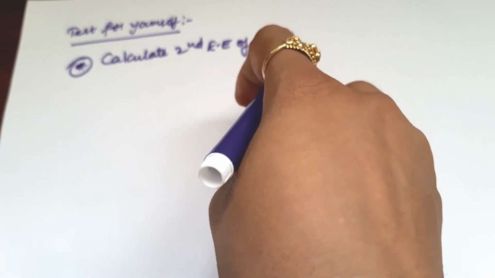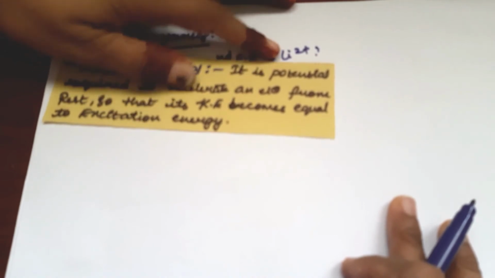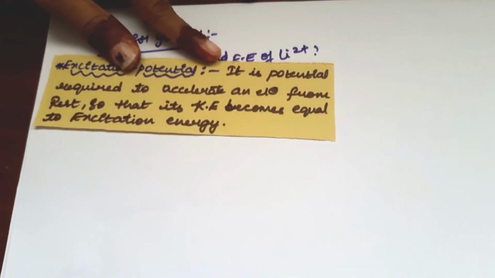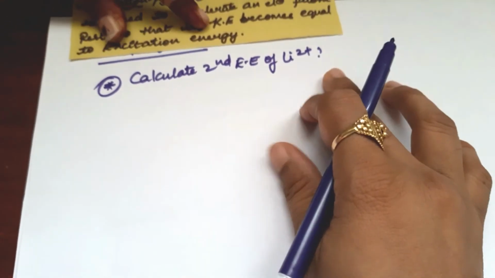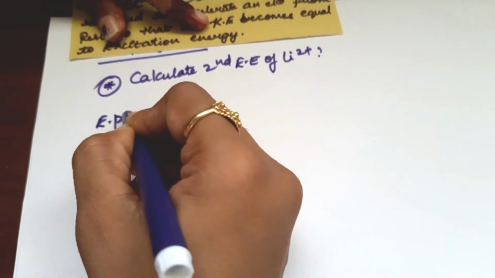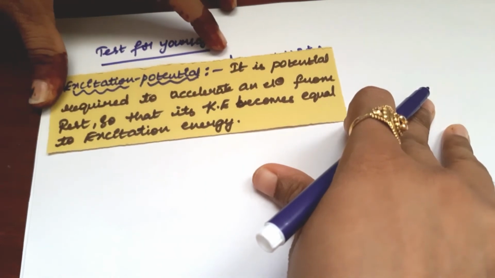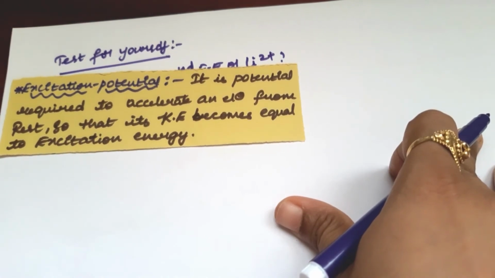The next concept is excitation potential. Excitation potential is the potential required to accelerate an electron from rest so that its kinetic energy becomes equal to the excitation energy.